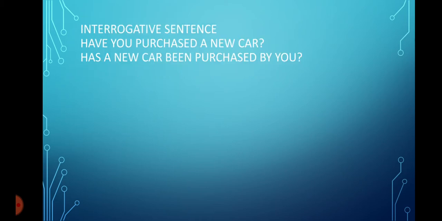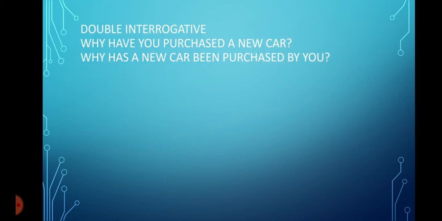Then we have the interrogative sentence. Simple interrogative sentences: the sentences which are made interrogative by only the helping verb are called simple interrogative. For example, have you purchased a new car? Now, in this sentence, the object is a new car. We will not change the place of the helping verb. It would be in the start. Has a new car been purchased by you? The subjective and objective case of you is the same, so you will remain you.